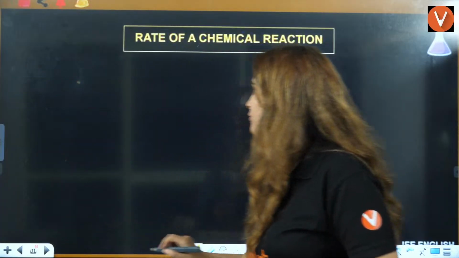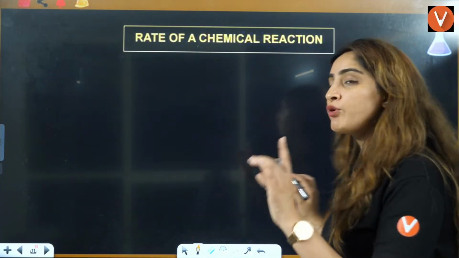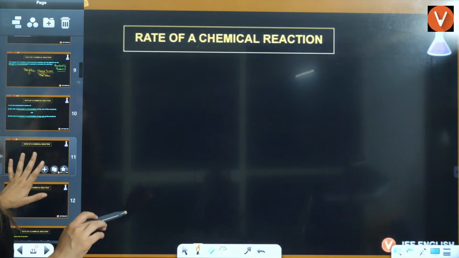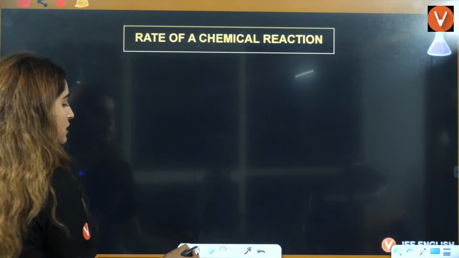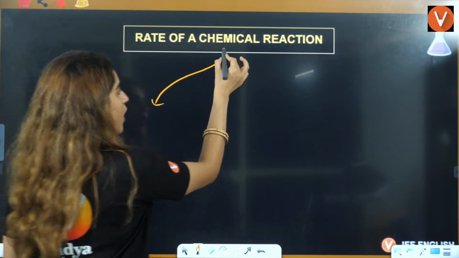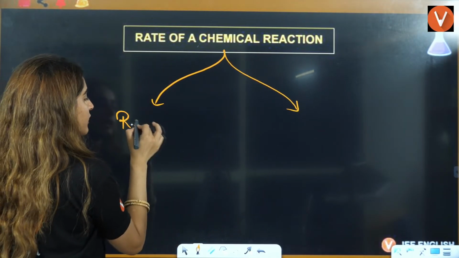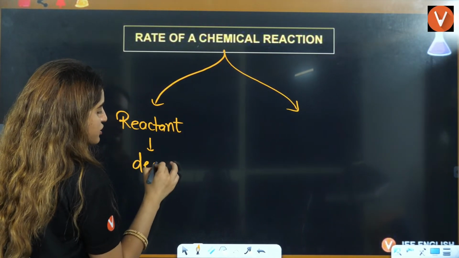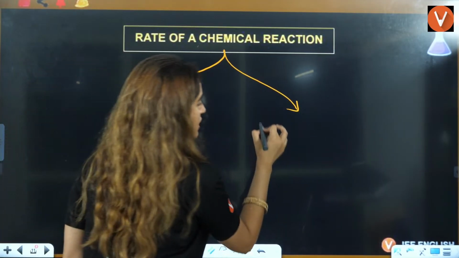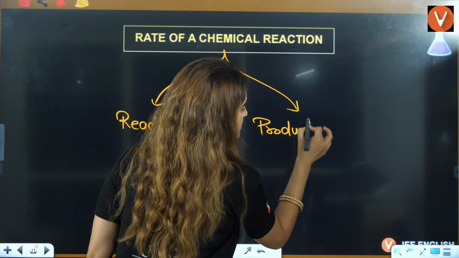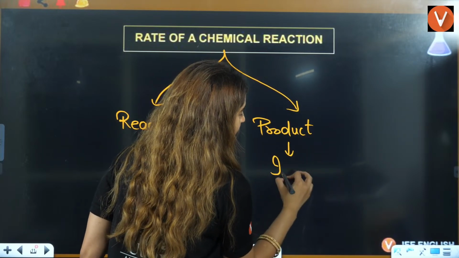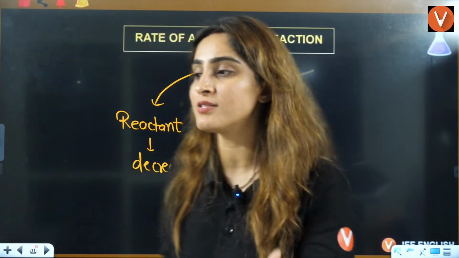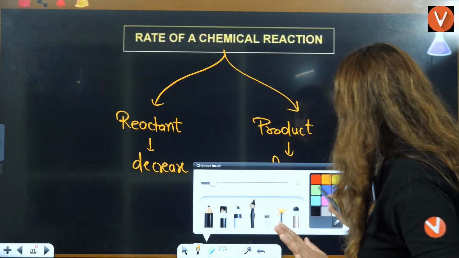Now, understand one more thing here. I am talking about two pictures here, right? One is decrease in concentration, the other is increase in concentration. One is the reactant side. In the reactant side, what is happening? Decrease in concentration. This is the product side. What is happening here? Increase in concentration, right?